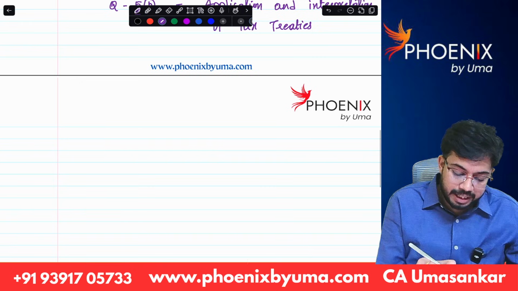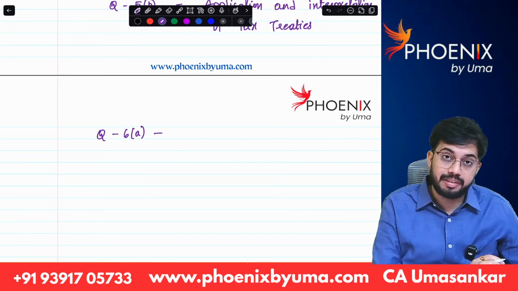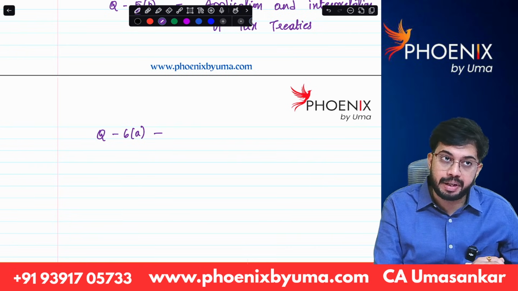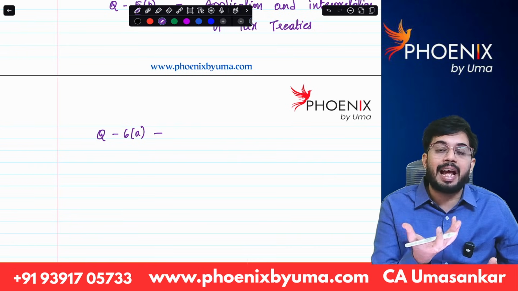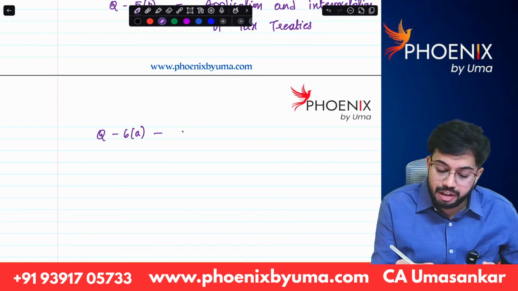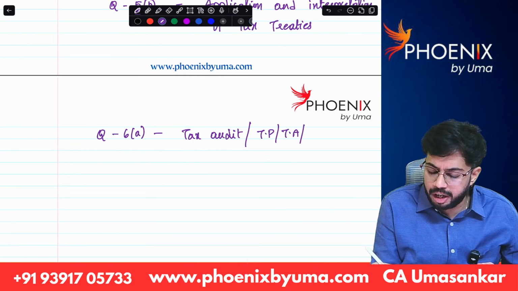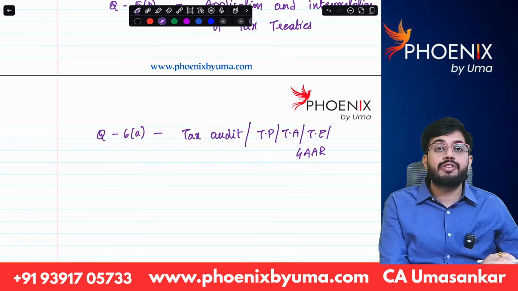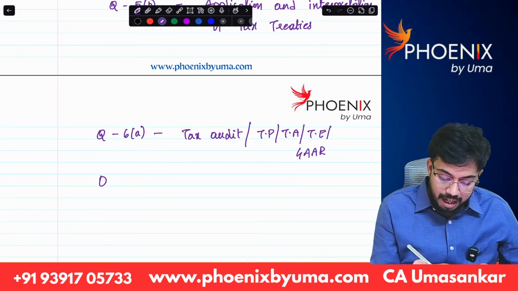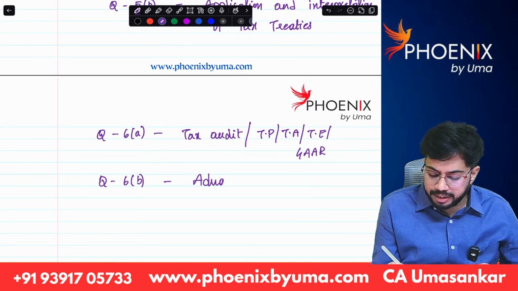Next question number 6A, always it is asked from the tax audit and ethical compliances chapter, or a question can be asked from GAAR or tax planning, tax avoidance or tax evasion. So in question 6A, either the question will come from tax audit, or tax planning, tax avoidance or tax evasion, or GAAR. And question 6B, always he is asking from the advance ruling chapter.